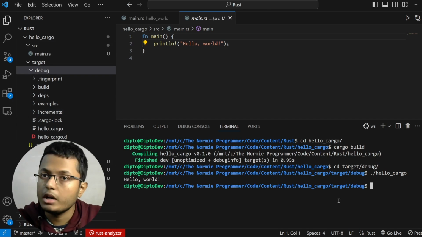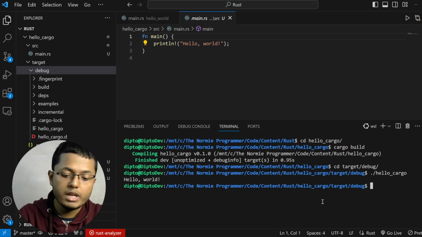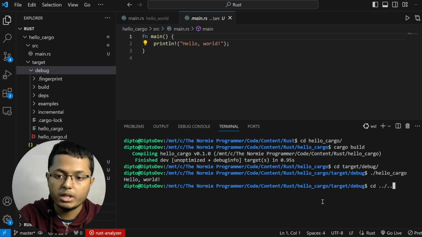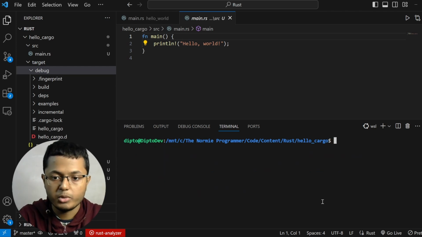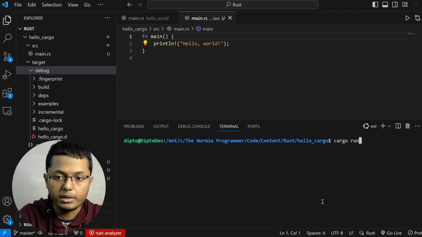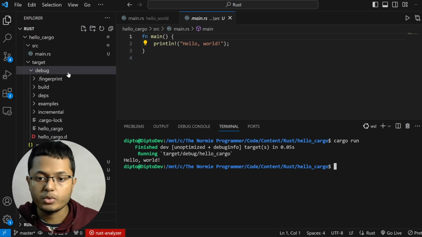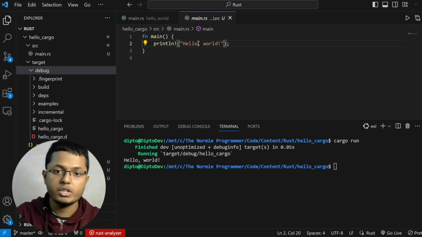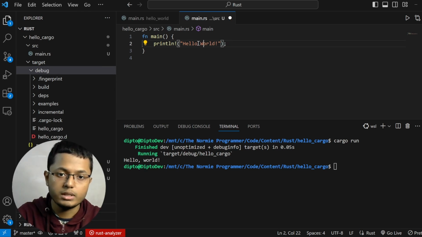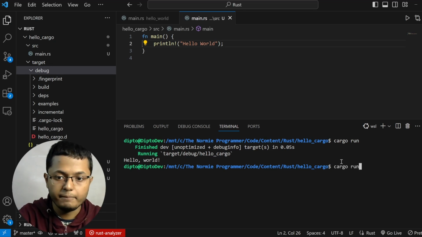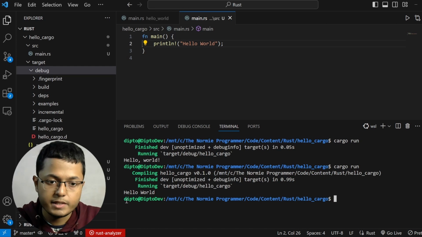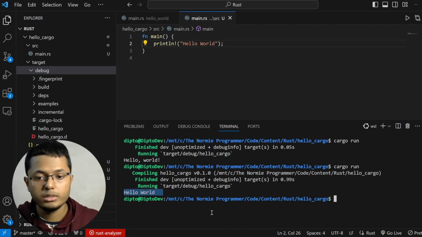But this is a little bit, I would say, hectic. We have to get inside two folders and then execute. And so we have a much simpler command. We will come back to the hello cargo directory and we can simply do cargo run. What this will do is it will build the whole project and then it will also run. So in case, let's say we are changing this thing to hello world like the last one. And now if I do cargo run, first of all, as you can see, it's building and then we have hello world. So this is how we can use cargo.